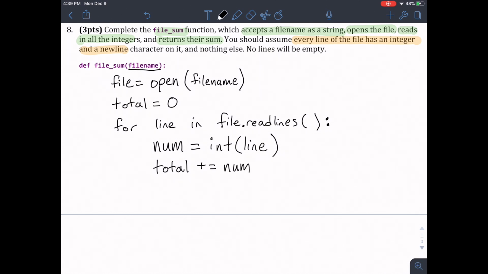That way, for every single line in this file, we're going to turn it into an integer. We're going to add it to our running sum. So at the very end of this loop, my total is going to be the sum of all the numbers in the list. So it says we should return this sum. Now, be very careful. Before you return, anytime you're working with a file, you have to close. Okay, so close your file up, practice good hygiene, and then finally return this computed total, the sum of all the numbers in this list, in this file. Cool.